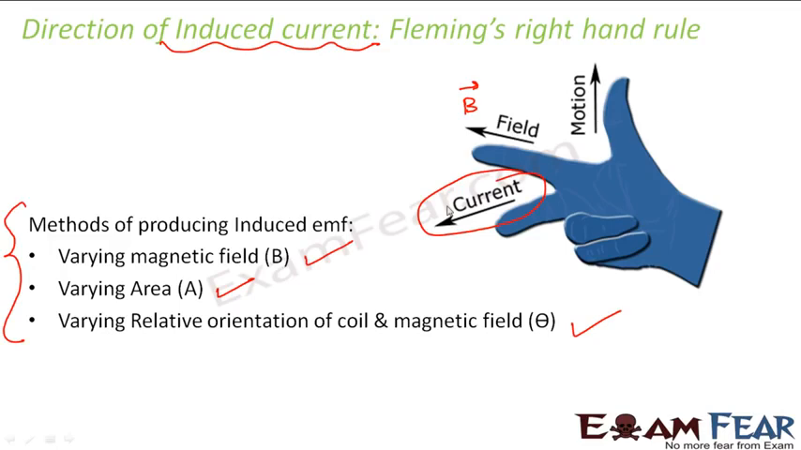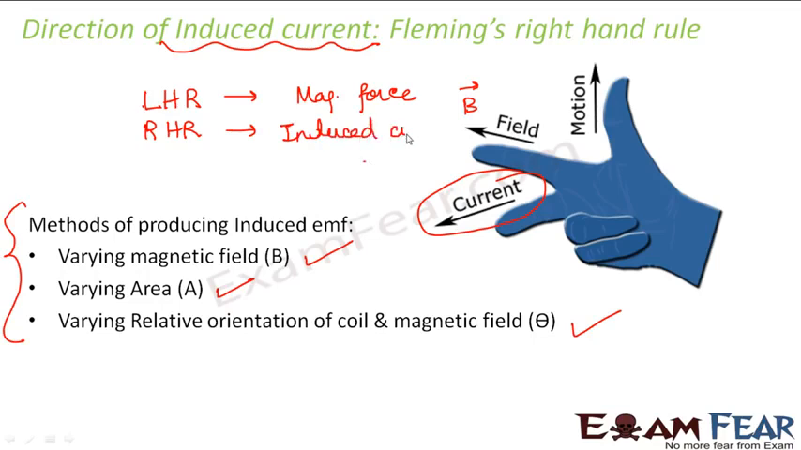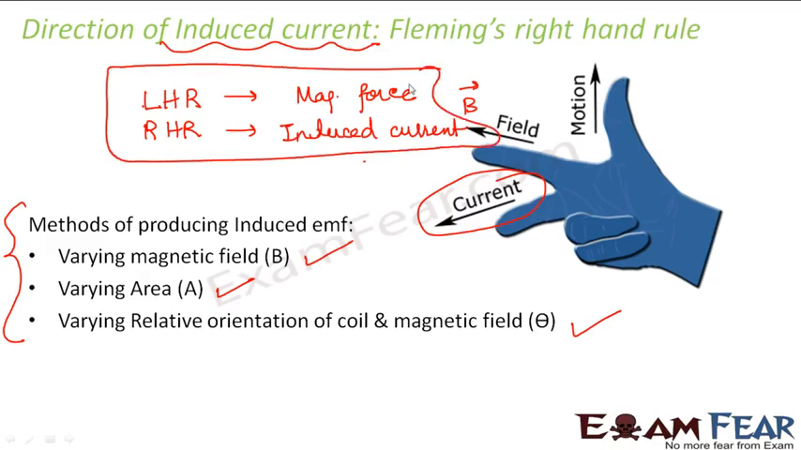Now one thing which a lot of students get confused with is you have two rules. One is Fleming's left hand rule and one is Fleming's right hand rule. So when do we use left hand rule and when do we use right hand rule? Fleming's left hand rule is used when you want to find out the direction of magnetic force on a current carrying conductor, whereas Fleming's right hand rule is used when you want to find out the direction of induced current. So please understand this, because many a times students get confused where to use left hand rule and where to use right hand rule.